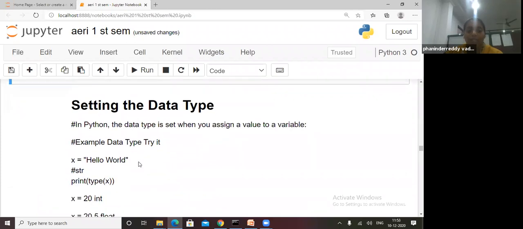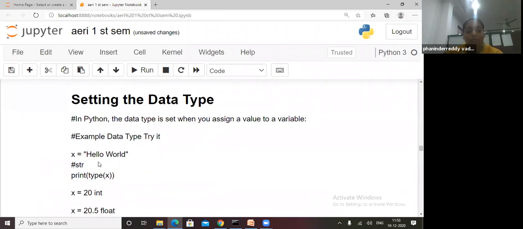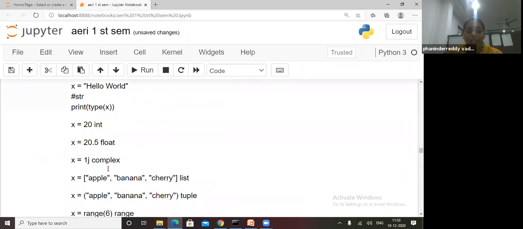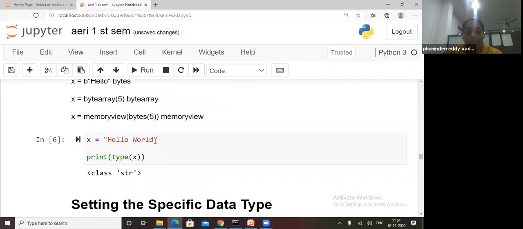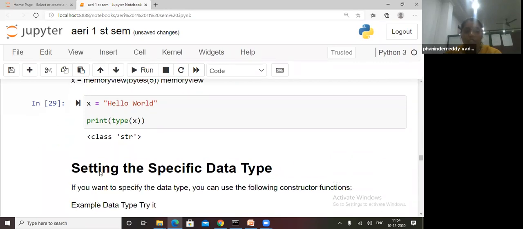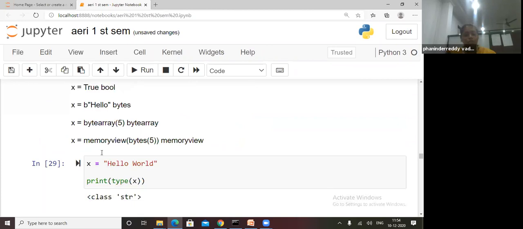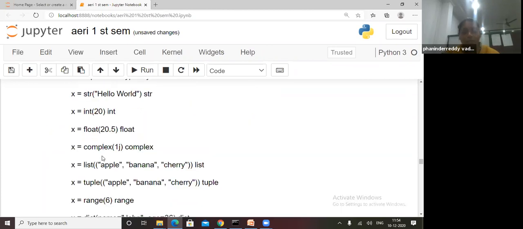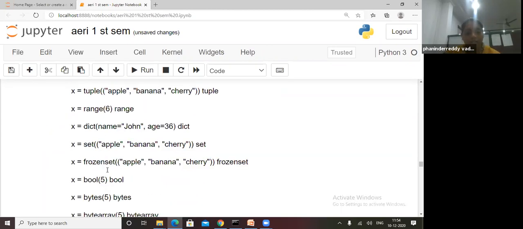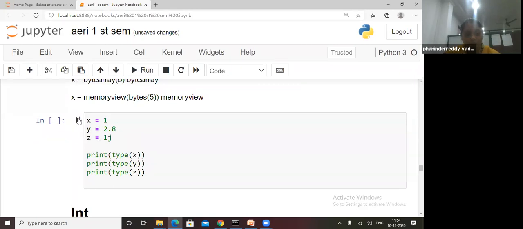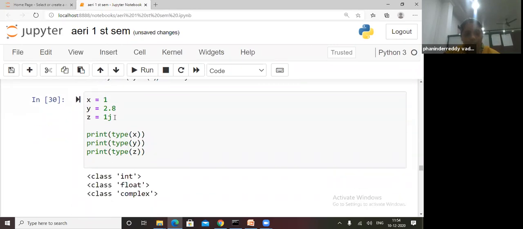So how to identify data types? If it is a string, what is the string data type? See, hello world, what is the type of x? It is string data type. Up to this data type I explained; complex, list and all I will tell you. So what is integer? 1 is integer, 2.8 is float, and 1j is complex.